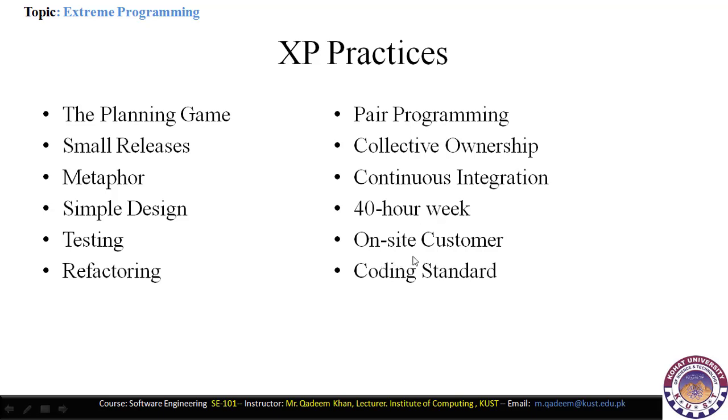If the customer is co-located in the development organization, or he or she is very near to the development organization, then the XP model is the best. Coding standard: the XP model utilizes the object-oriented approach, which uses high coding standards, so that's why the XP model is the best here for coding standards.